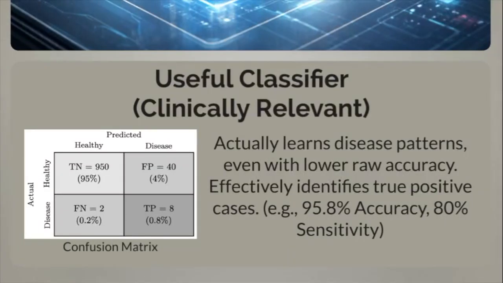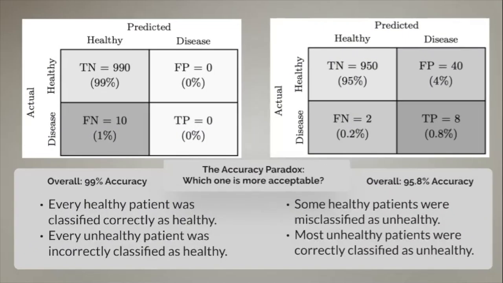In contrast, a useful classifier actually learns the distinguishing patterns of disease. And even though it may report a lower final accuracy number, it successfully identifies the majority of true disease cases, which is what actually matters in clinical practice. So here's the critical question. Would you rather have a system with 99% accuracy that classifies every patient as healthy, or one with 95.8% accuracy that correctly identifies most of the people who actually have disease?